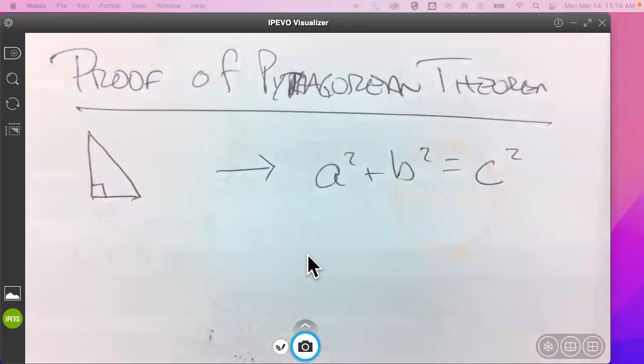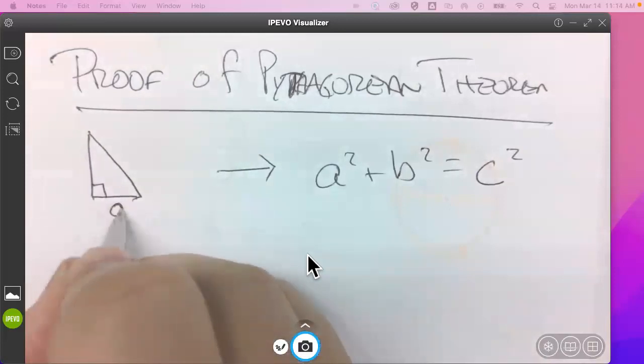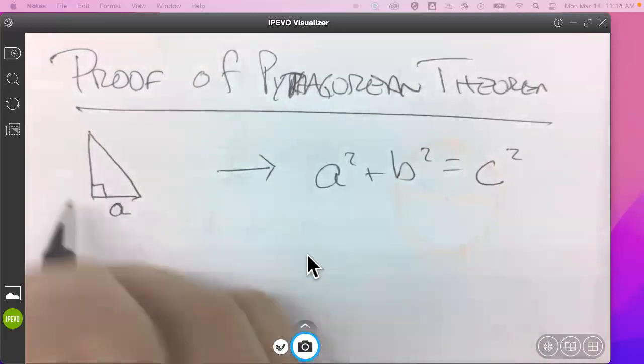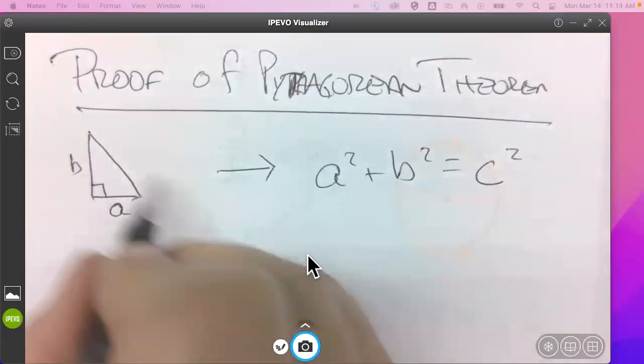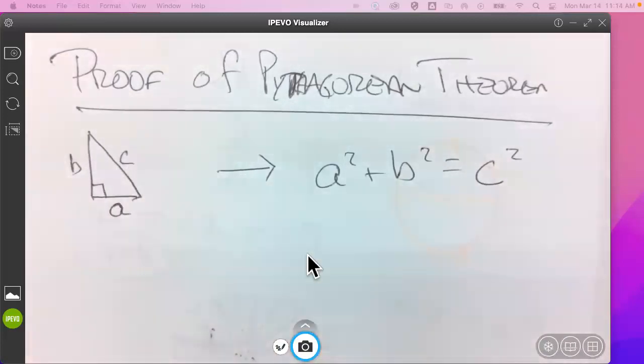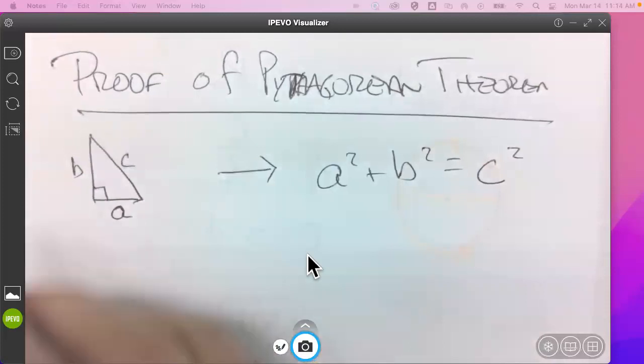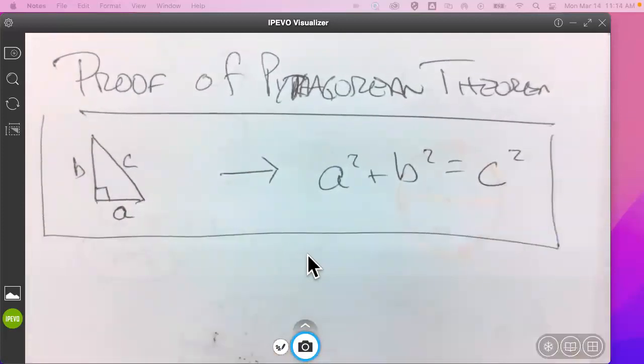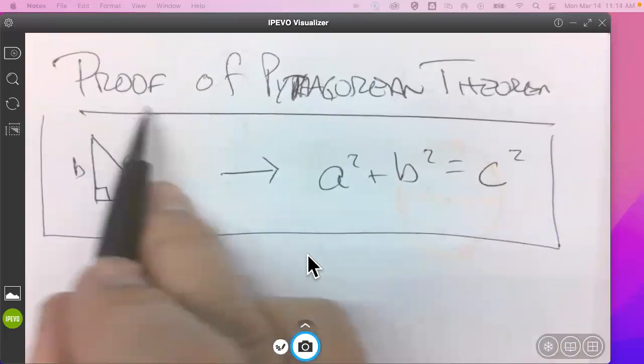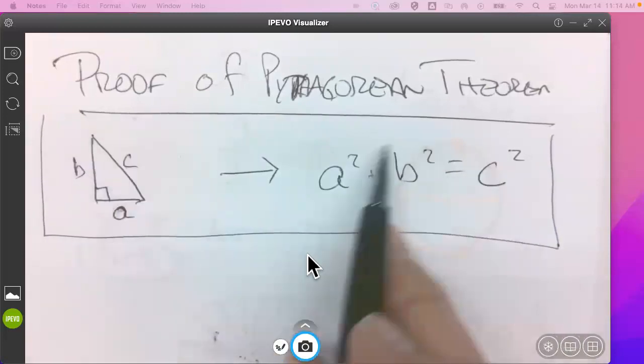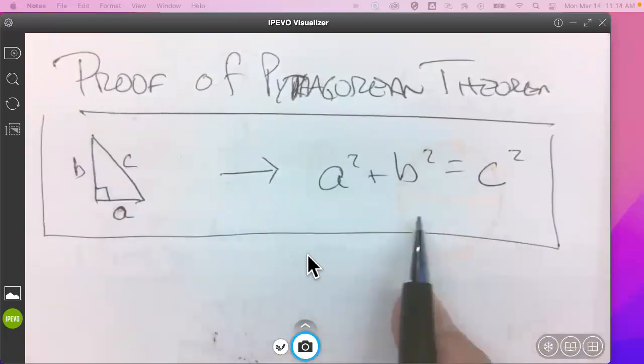Is A the area and B is the temperature and C is the color? No. A is the length of one leg, B is the length of another leg, and C is the length of a hypotenuse, the side opposite the right angle, the biggest side. So this is what we're going to try to prove. And by thinking about it as a theorem, we have a hypothesis where we start and a conclusion where we end up and say, done, we've proven it, QED.